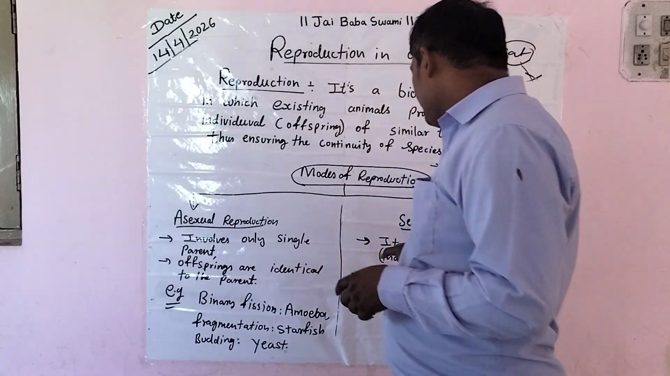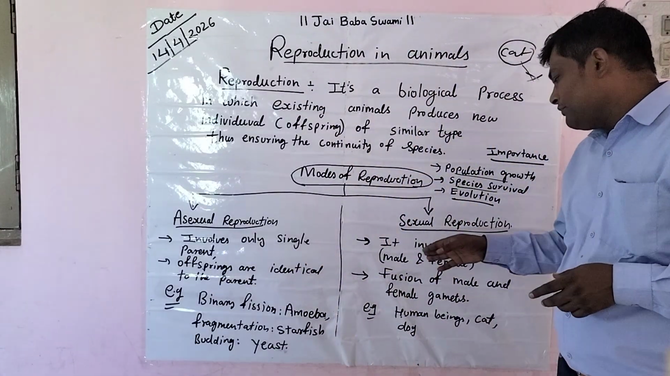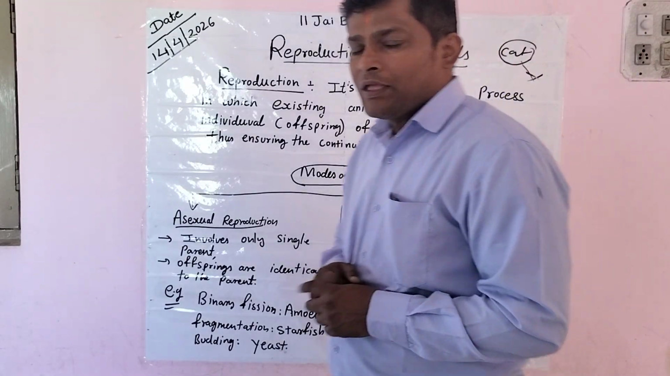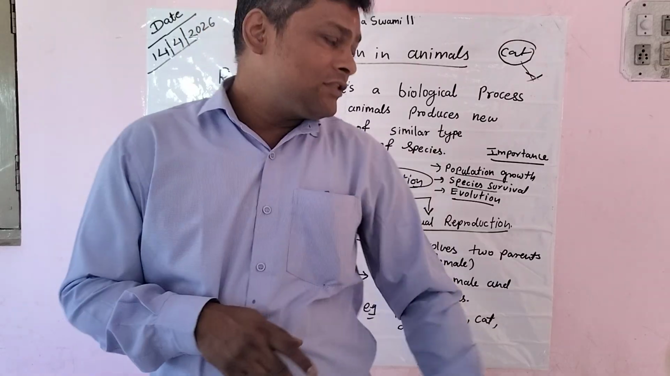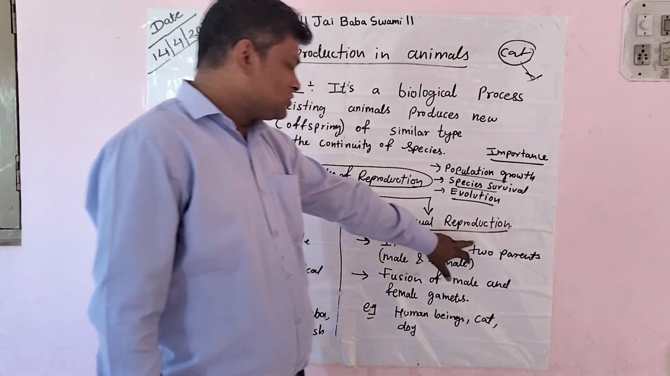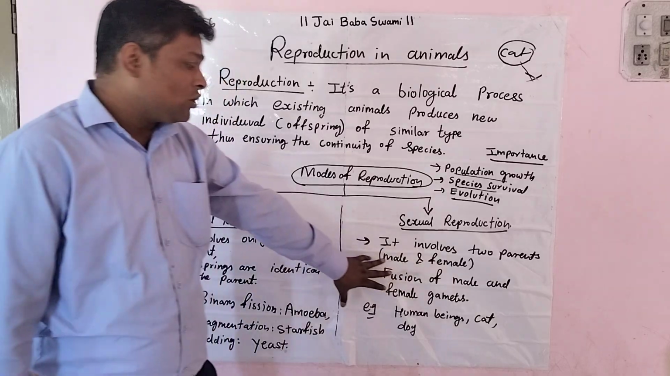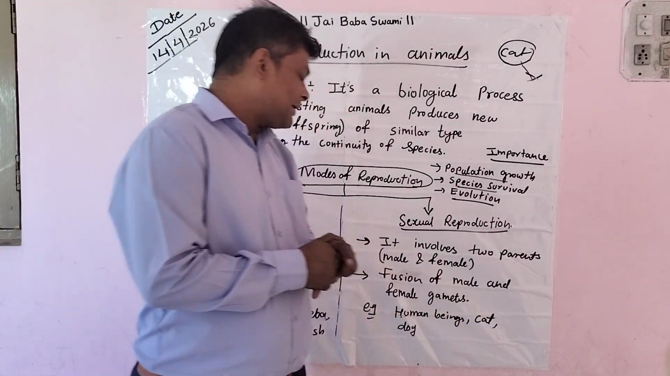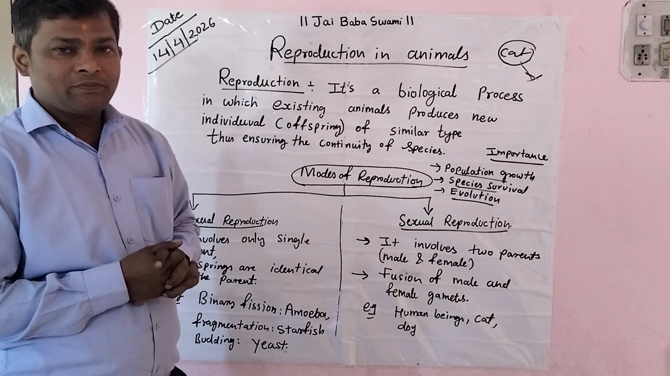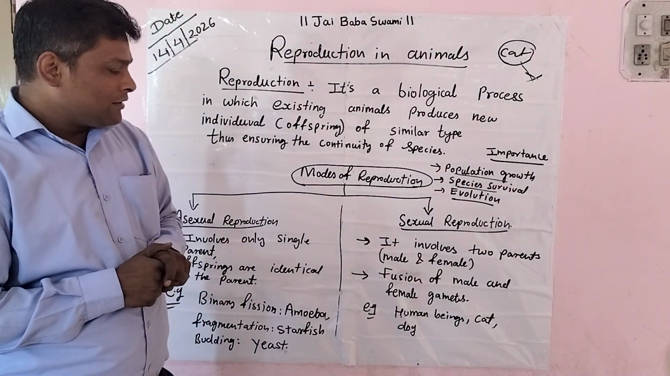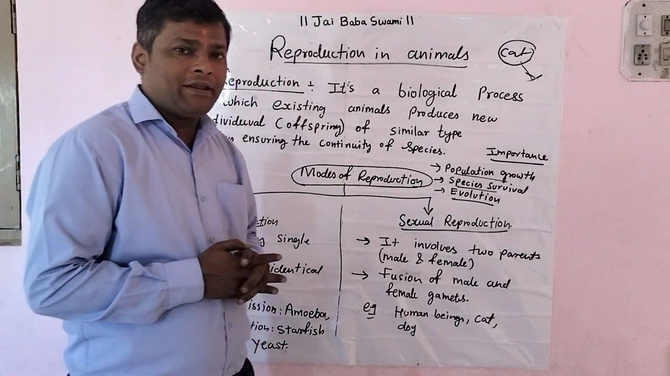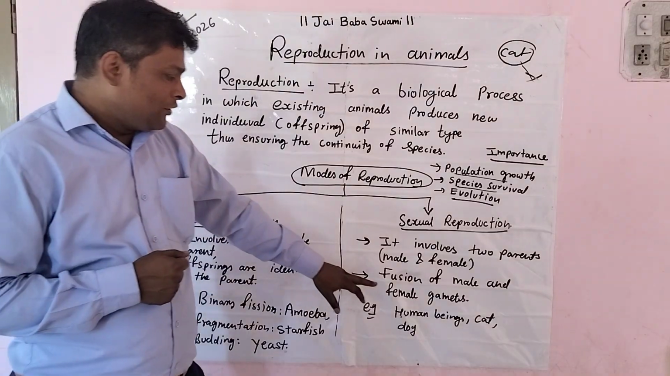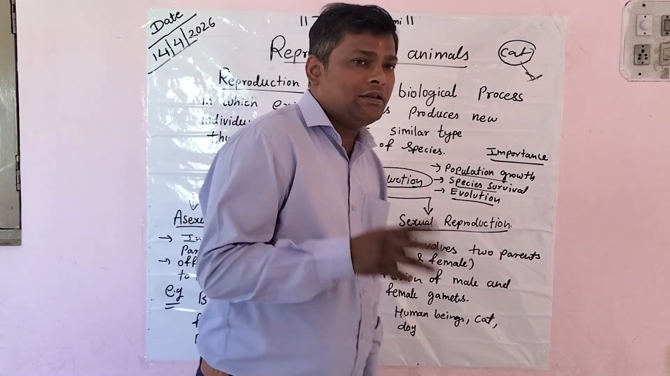On the other hand, if we talk about sexual reproduction, it involves two parents, with male and female gametes. Without the fusion of male and female gametes, it is not possible. After the fusion, the zygote is formed, and from this zygote later on an offspring develops. Here it takes a longer time. Comparatively, it is a longer process and very complicated. Human beings, cats, dogs, all come in this category.